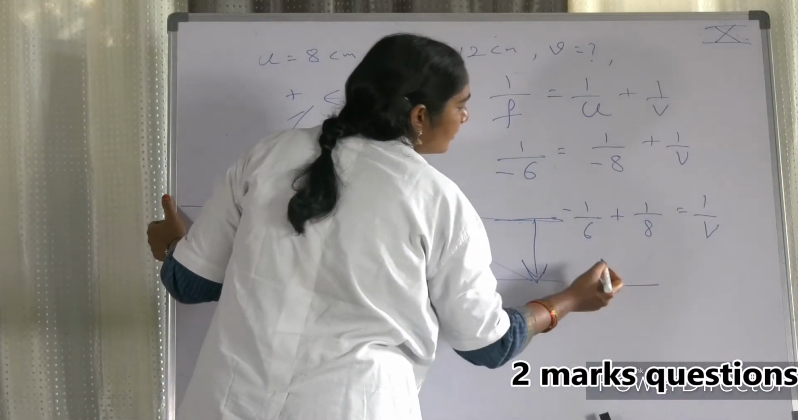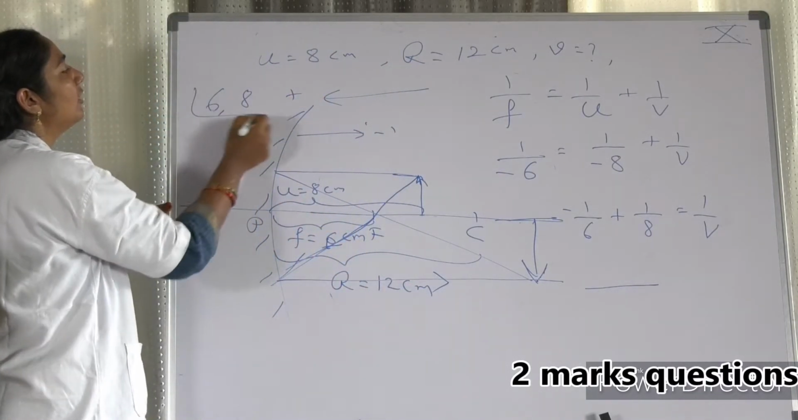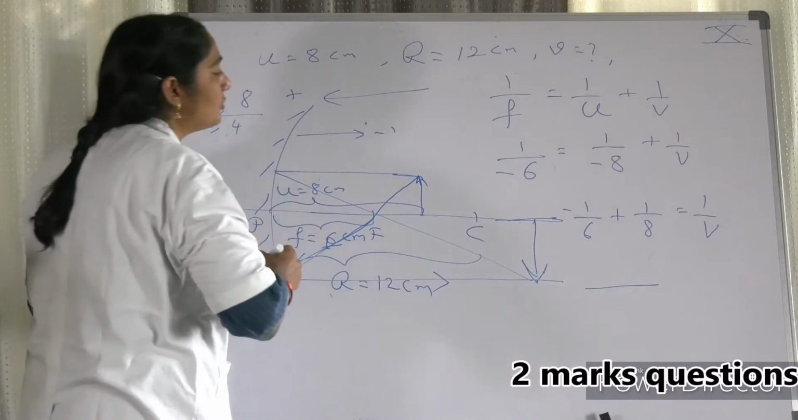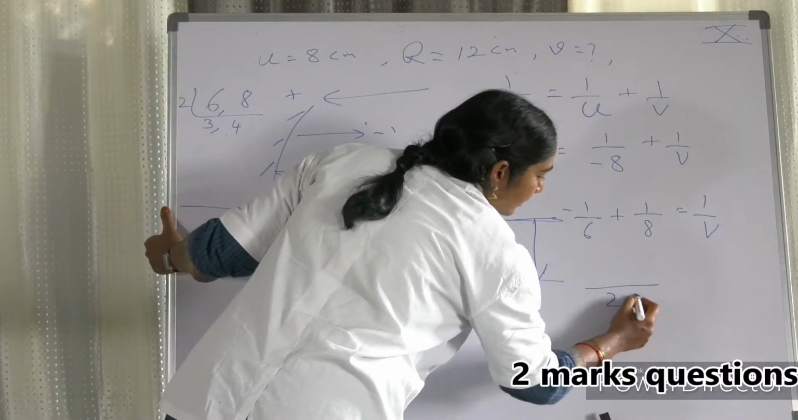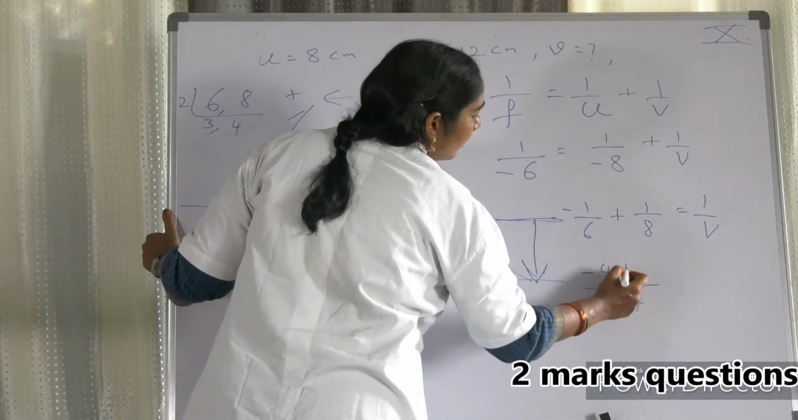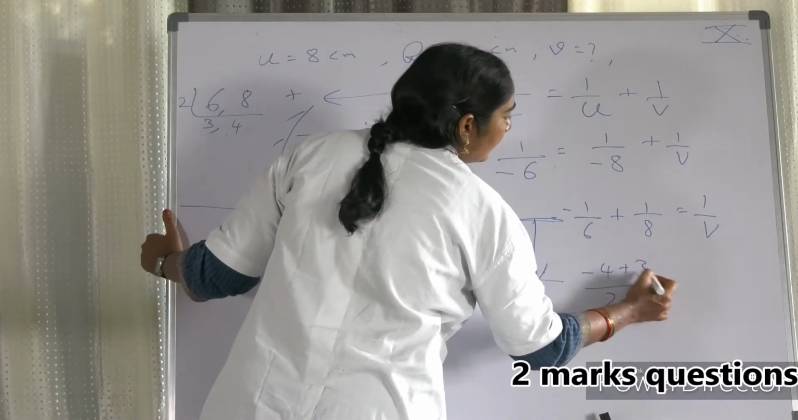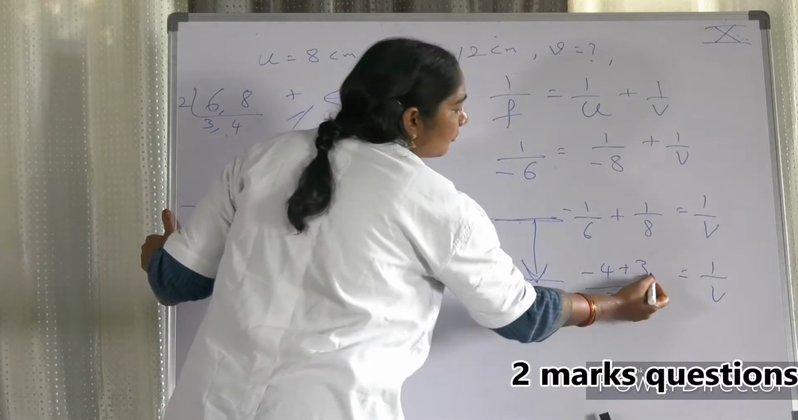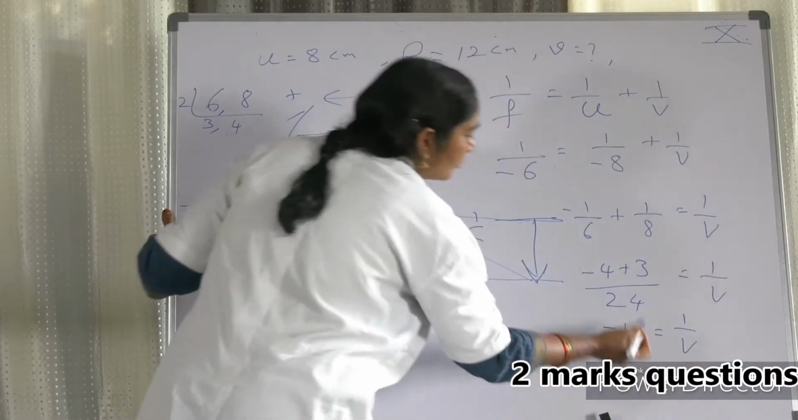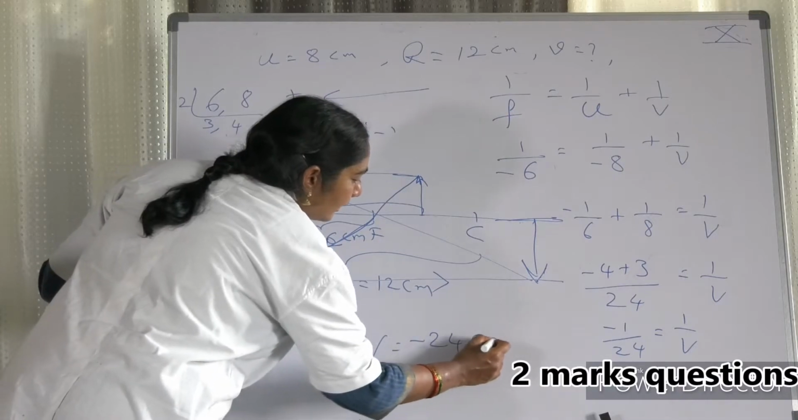Now you can take the LCM. All of you know how to find it, I will not tell you. 24 is the LCM. So 6 fours are 24, minus 4, plus 8 threes are 24, 3 into 1, that is 3, is equal to 1 by V. Minus 4 plus 3 is minus 1 by 24, equal to 1 by V. Therefore V is equal to minus 24 centimeters.